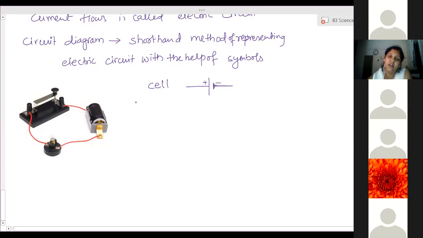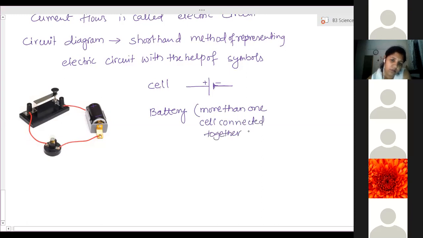This is a cell. When more than one cell is connected, that we call a battery. Battery means more than one cell connected together. This is shown by one cell. Now this is connected to the second cell. This is connected to the third cell like this. Plus on this side and minus on this side. So this is a battery. Clear?